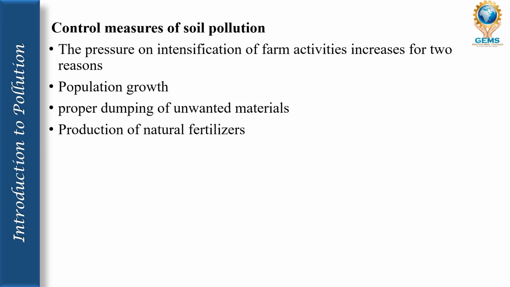Production of natural fertilizers, because in agriculture nowadays people use so many artificial fertilizers for eradicating pesticides. Because they want to kill these insects and all, they use an enormous amount of chemicals, which is very toxic and not meant to be used for agriculture purposes. And when they use these kinds of pesticides, it creates a big problem to the soil.